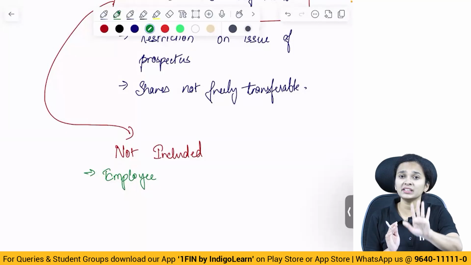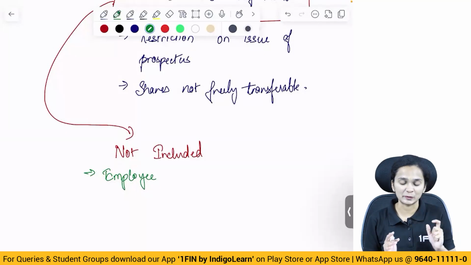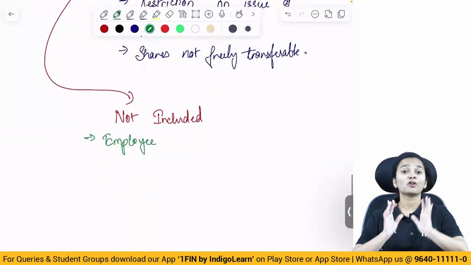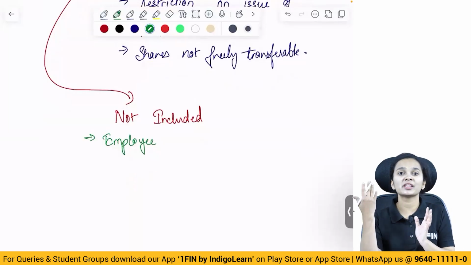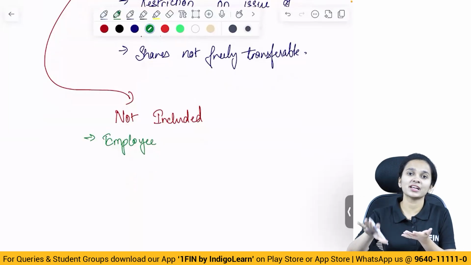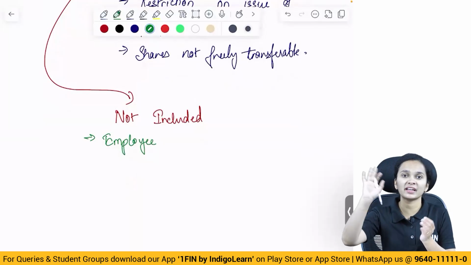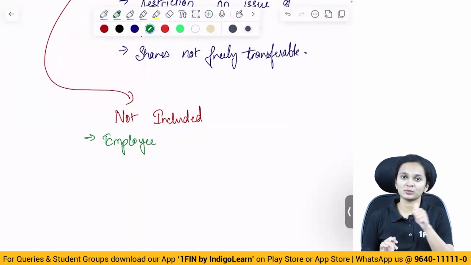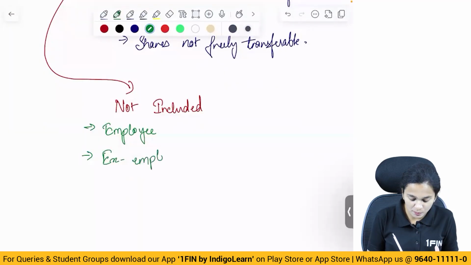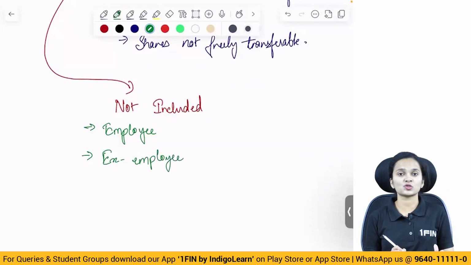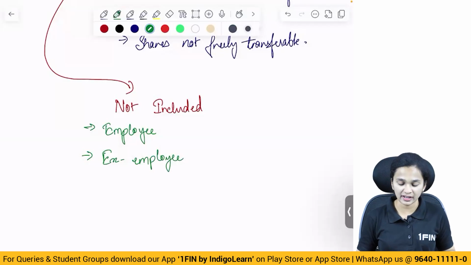Infosys is a public company; this was just an example. So if an employee is also a shareholder of the company, then we will not count the employee as a member. When we are counting the number of members, we will not count that employee. So employee not included. Then ex-employee. Ex-employee means a person who was previously an employee of the organization but is now no longer an employee.